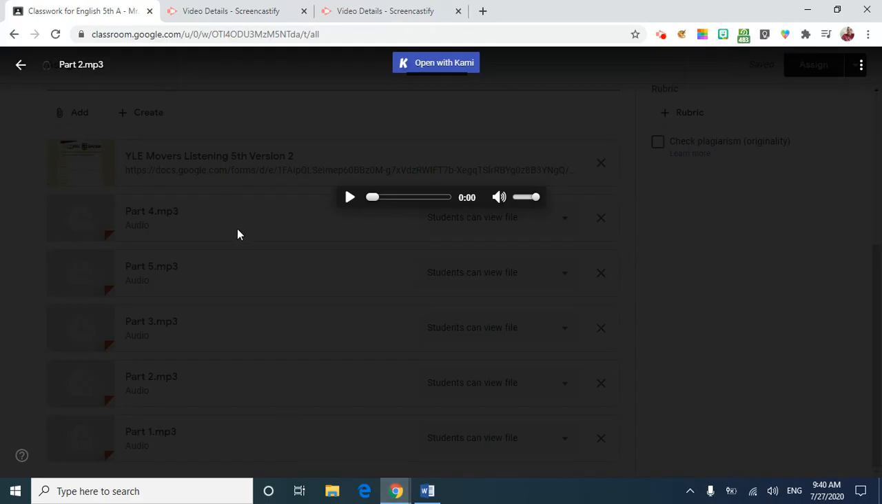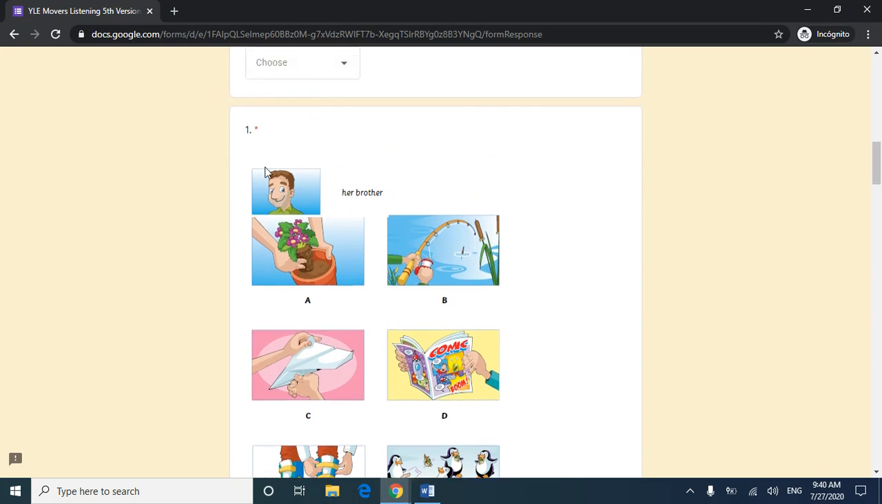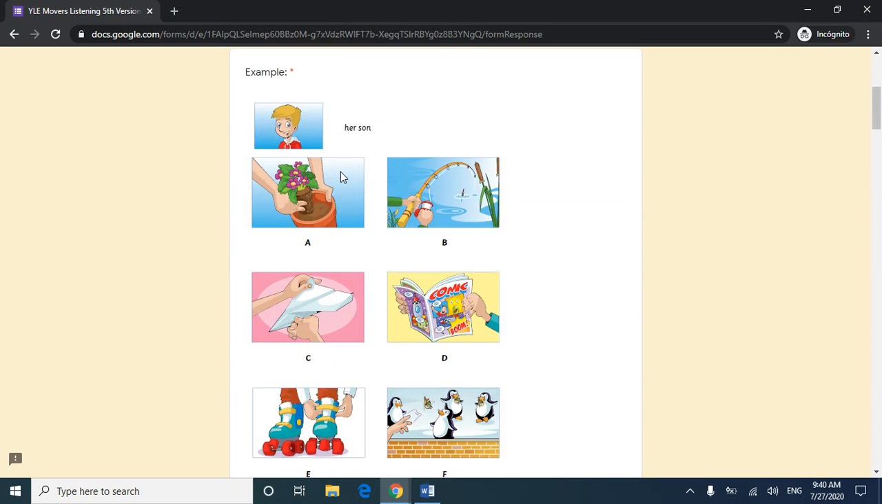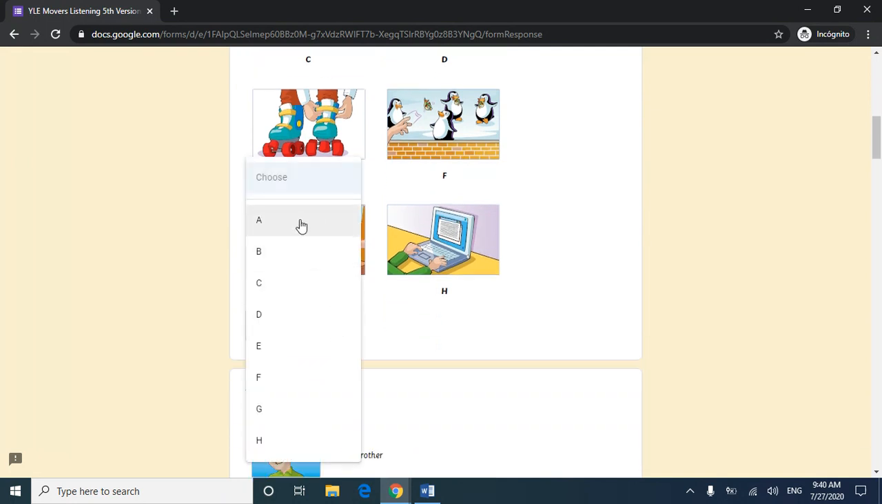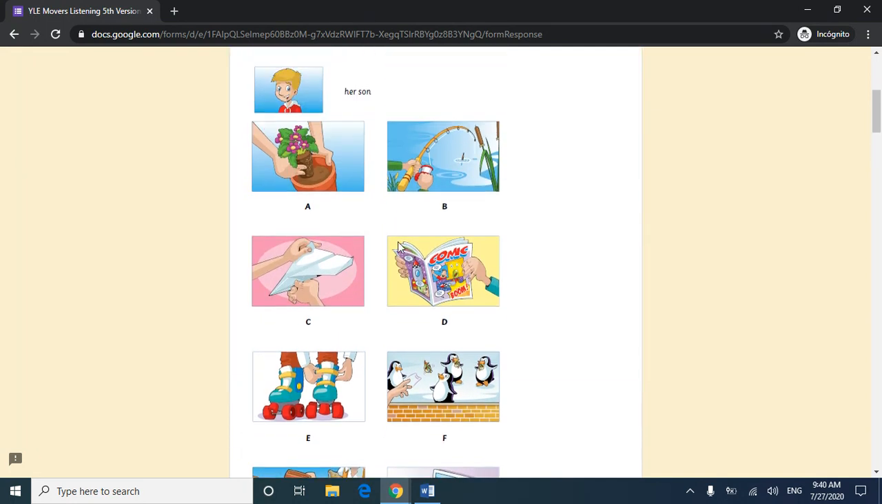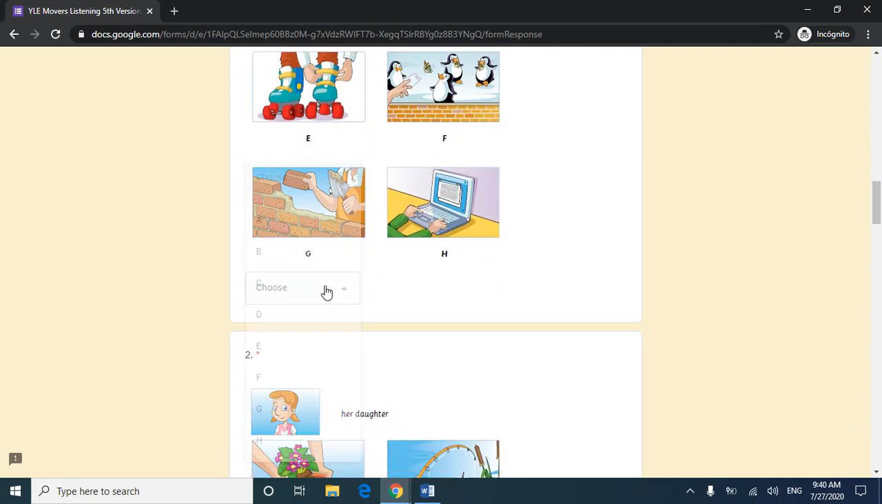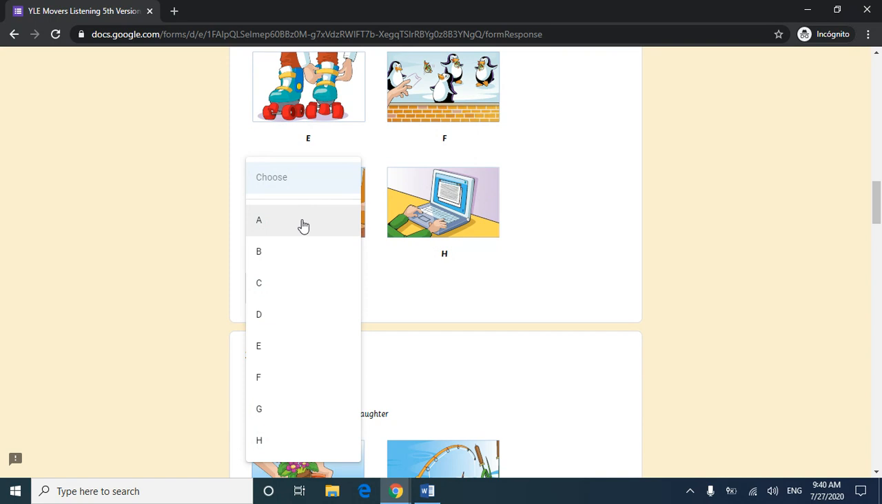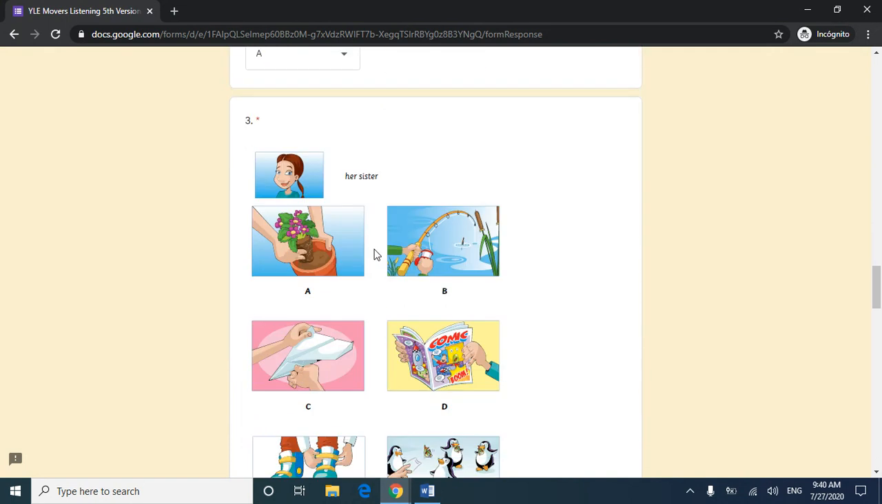We go to classroom, we click on part number 3, we listen to, and as we listened, we are going to do the activities. So here we have number 1, for the example, we have to listen and we click on the answer that the audio tells us. Her number 1 is her brother. We click on the answer that we listen. Remember, the teacher is going to select letter A just to continue.